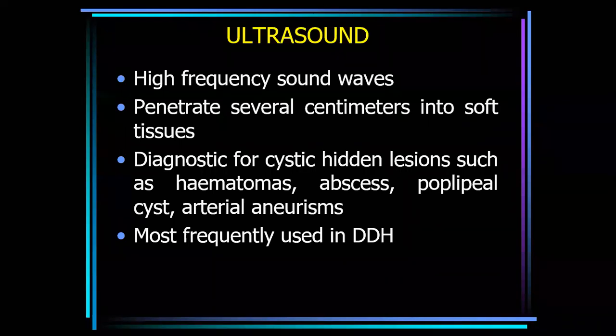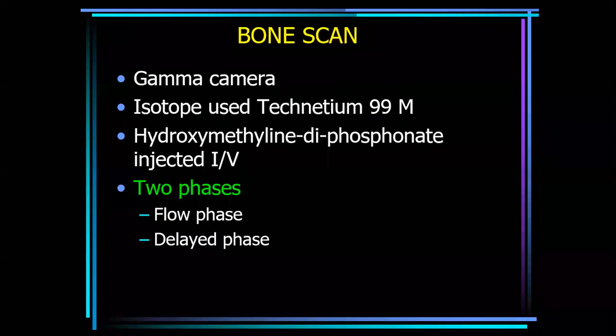Ultrasound in orthopedics: high frequency sound waves penetrate several centimeters into the soft tissue. Ultrasound is diagnostic for cystic hidden lesions such as hematoma, abscess, popliteal cyst, and arterial aneurysms. It is most frequently used in DDH, developmental dysplasia of the hip, a congenital deformity, and is mostly diagnosed by ultrasound.